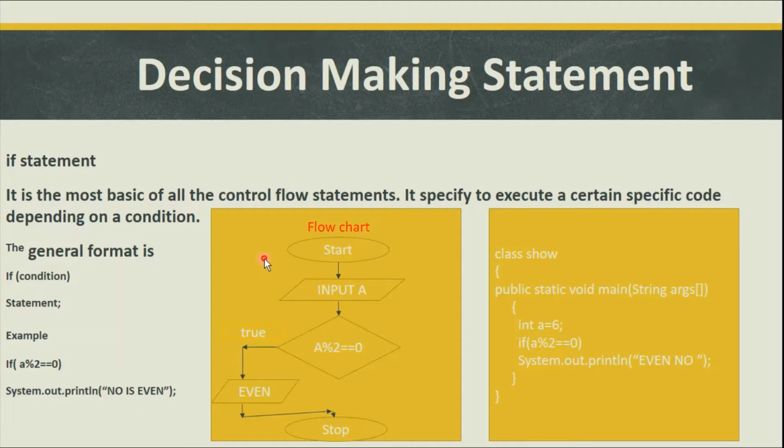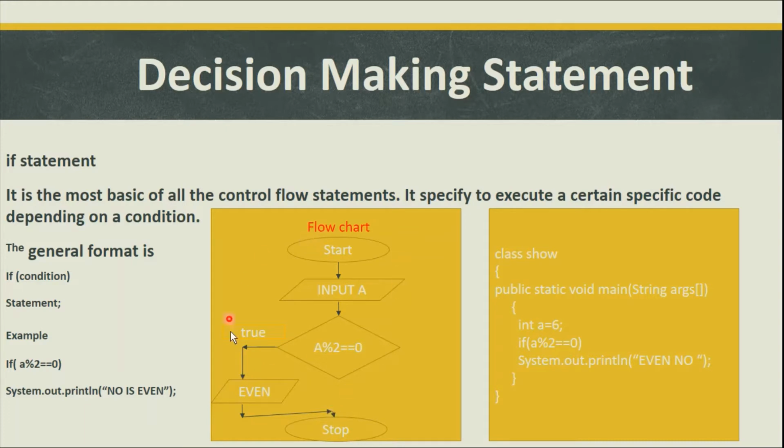फ्लो चार्ट के रूप में देखें, फ्लो चार्ट के बारे में कहा गया है कि फ्लो चार्ट इज अ डायग्रामेटिक रिप्रेजेंटेशन ऑफ एन एल्गोरिथम. Yes, if we have to design a program, we can graphically represent it, that is called a flow chart. Just look here, suppose we are going to start a program. First we have to take an input. Now we have to specify a condition for that. If the number gets divided by 2 and its remainder is 0, then the body will be true, and if it's true, then we will get the output even, and finally the program will stop.